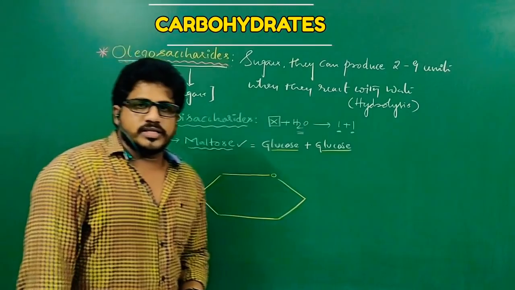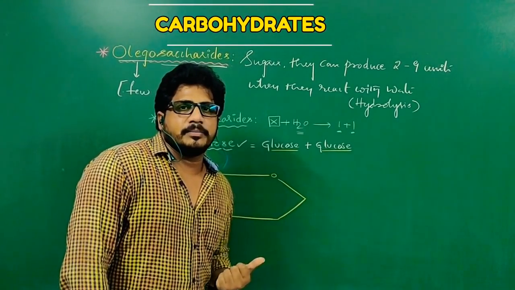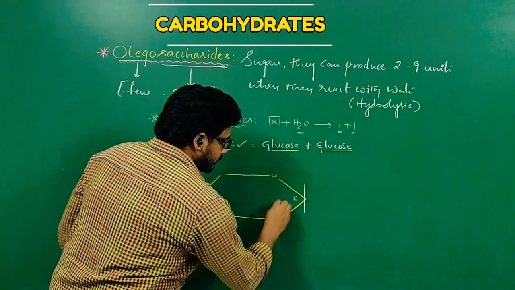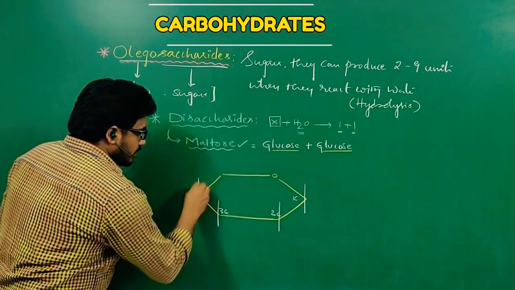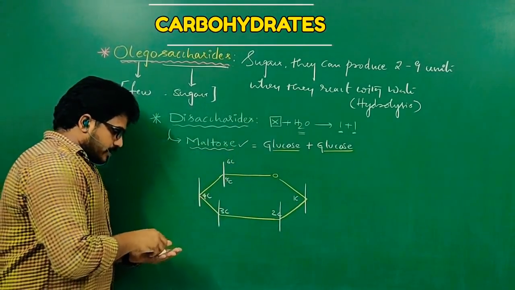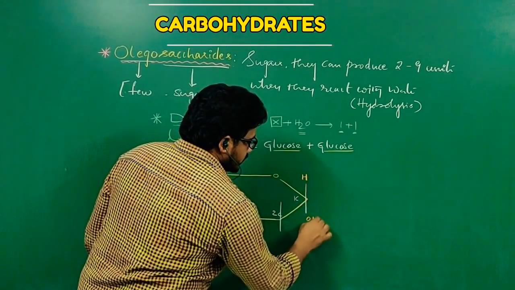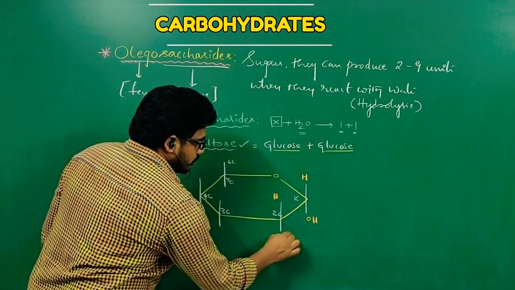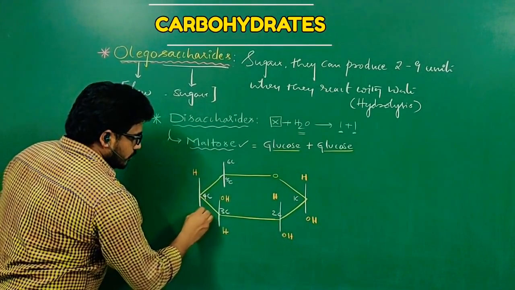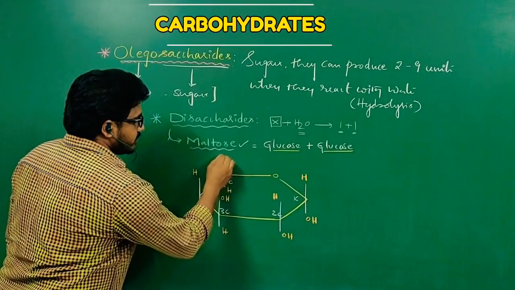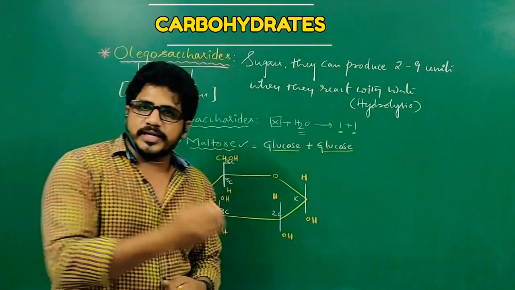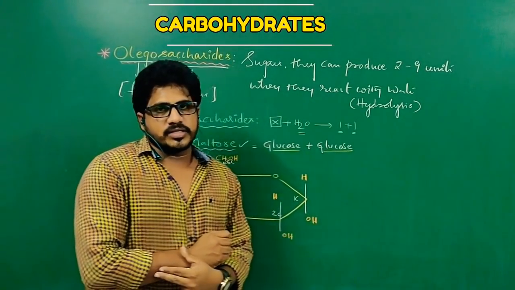So I have taken the pyranose ring structure to visualize the bond existing between two glucose molecules. This is the first carbon, this is the second carbon, this is the third carbon, this is the fourth carbon, this is the fifth carbon, and this is the sixth carbon. At the first carbon, H and OH are present. Second carbon, H and OH. Third carbon also H and OH. Fourth carbon, H and OH. Fifth carbon, H, and sixth carbon, CH2OH. So this is how the glucose molecule, an aldose hexose, exhibits its pyranose ring structure.